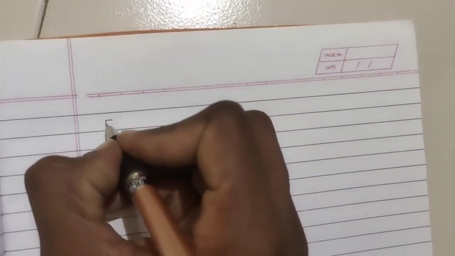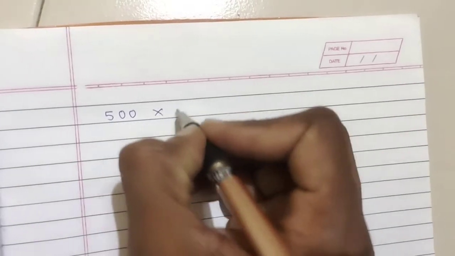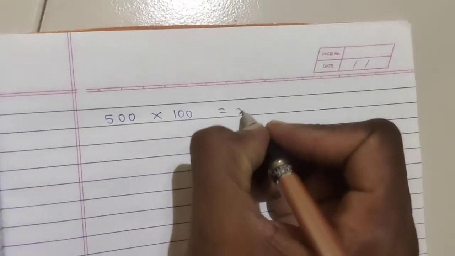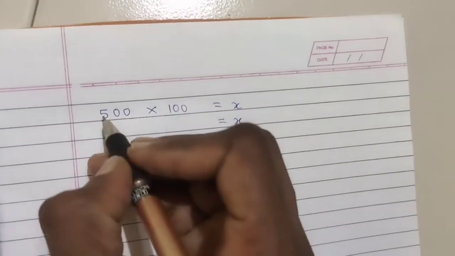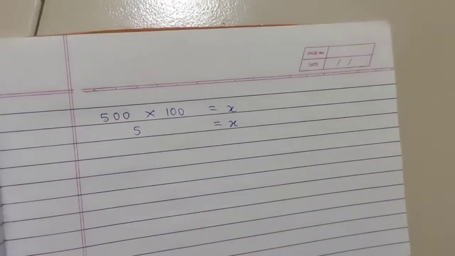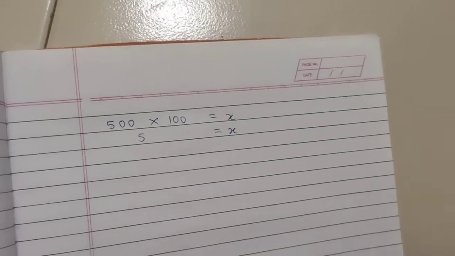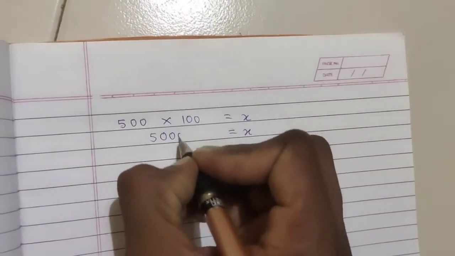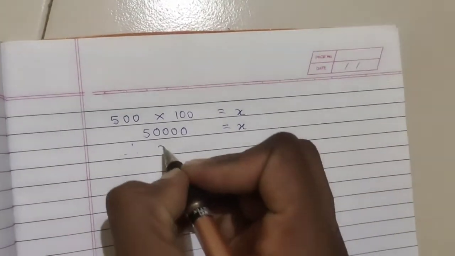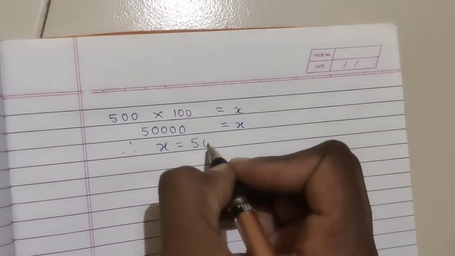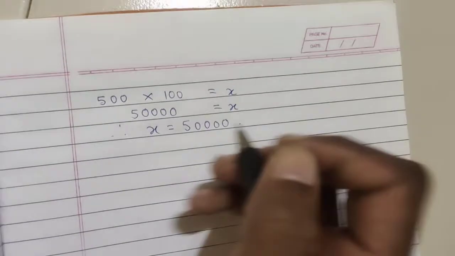So what we got? 500 into 100 equals X. Now how to multiply this? This is very simple. 5 1s are 5. Now count how many zeros are there? 4 zeros. So write 4 zeros. So what is the value? 50,000. So finally we got here the X value 50,000.